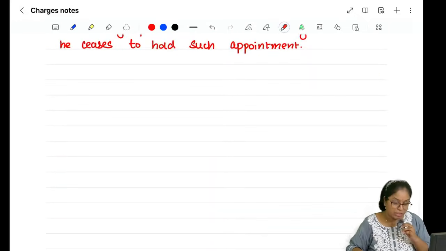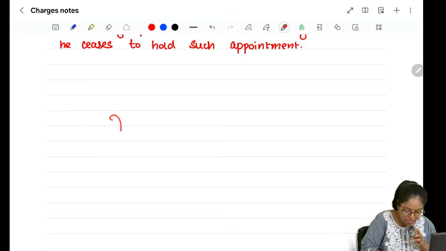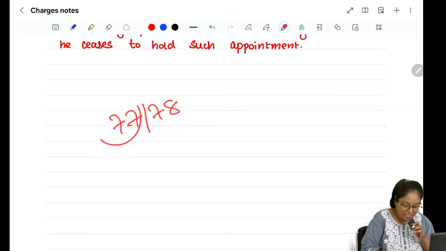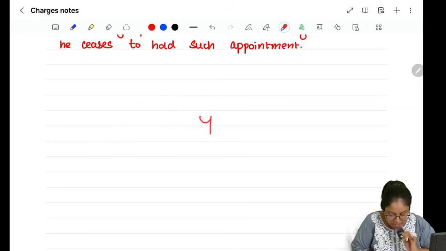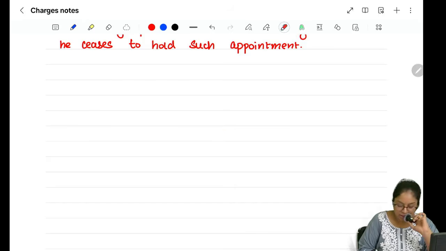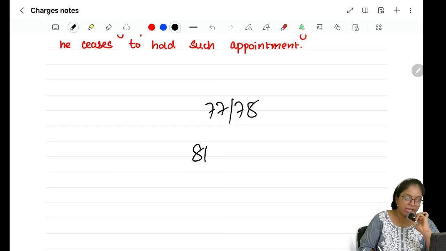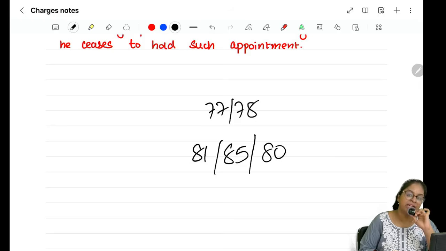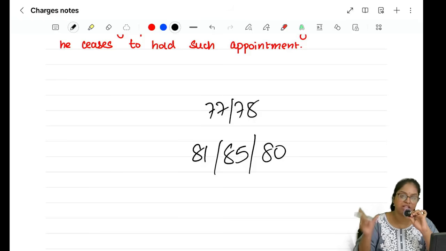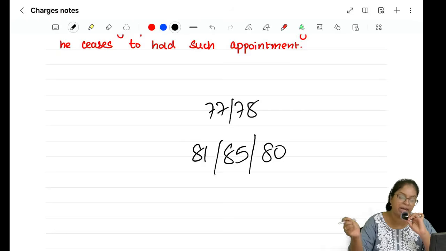So overall, if we see how this chapter works, first you start with section number 77 and 78. 77 says that the company should go and register the charge. 78 says that if the company does not, then the charge holder can go and register it. Next we read 81, which tells the registrar to maintain the register. 85, which tells the company to maintain the register. 80, where we are told that these registers are deemed to be a public document and a constructive notice, and any outsider should read that before entering into any kind of arrangement or contract with the company.